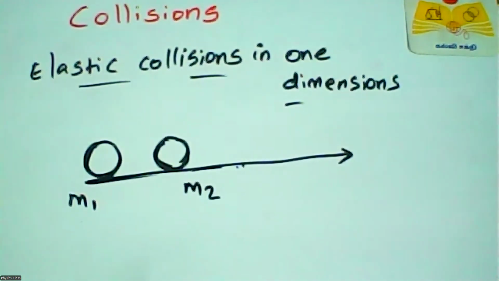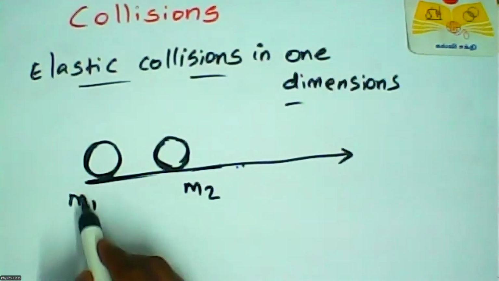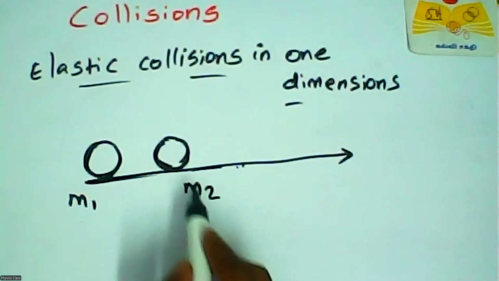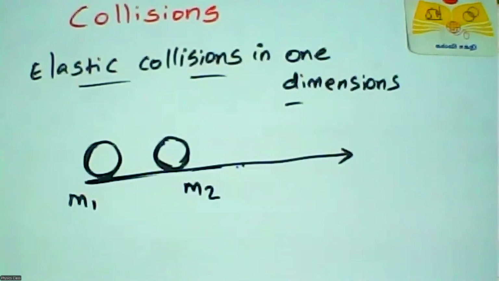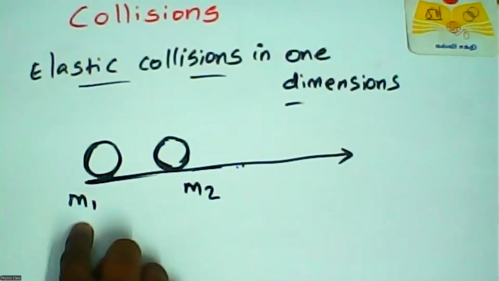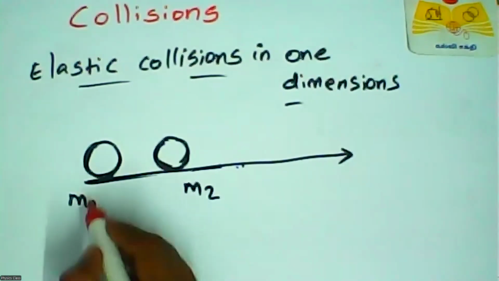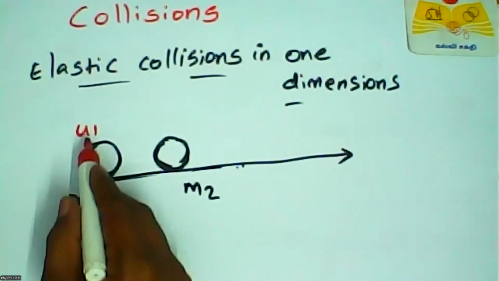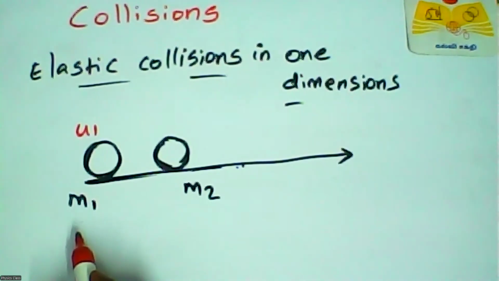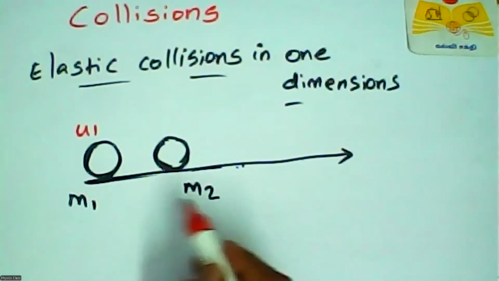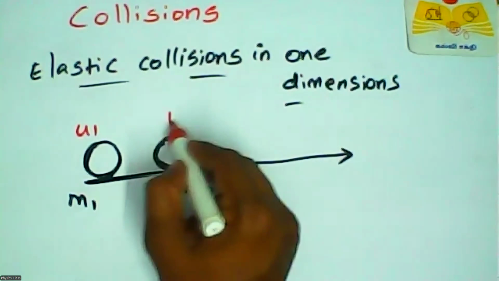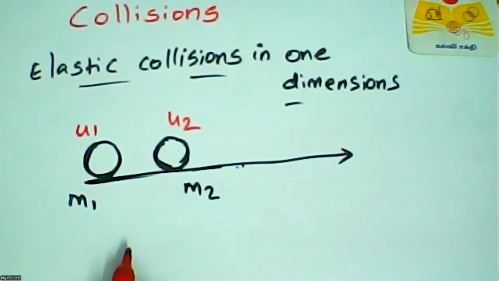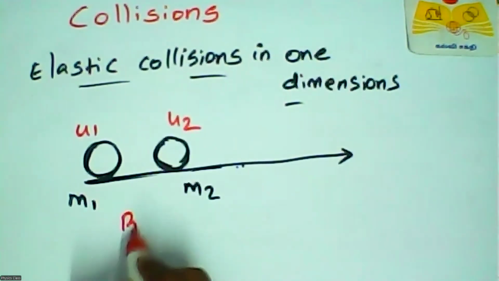Okay, right. That object has a mass m1, and that object has a mass m2. Mass m1 has initial velocity u1, and mass m2 has initial velocity u2. This is before collision.